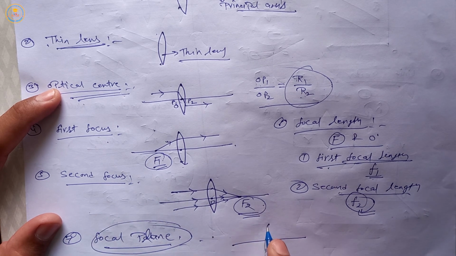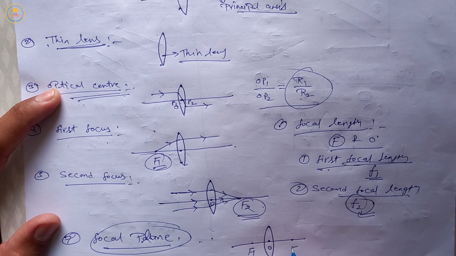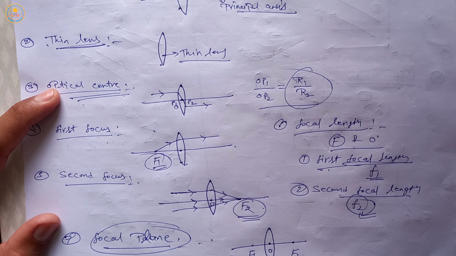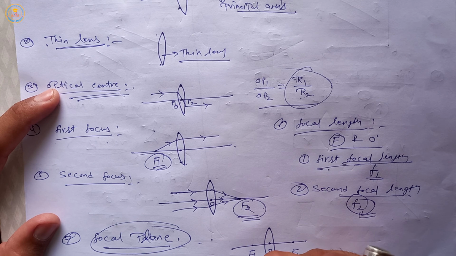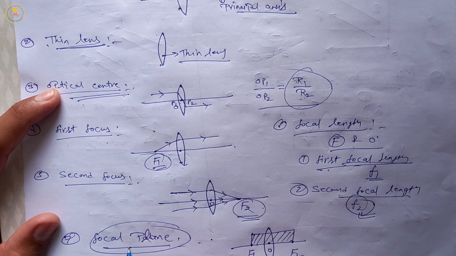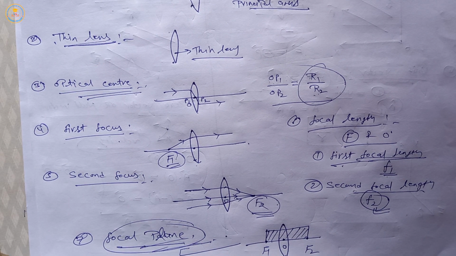Suppose this is the convex lens and this is optical center O, this is the f1 focus point and this is the f2 second focus point. Suppose this is a plane and this plane is passing through these focus points and perpendicular to the principal axis, then this plane is called focal plane. Okay, clear? So these are some definitions related to lens. These are very important, so carefully remember them.